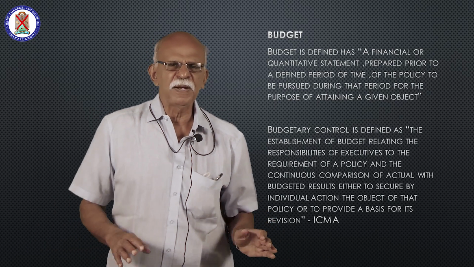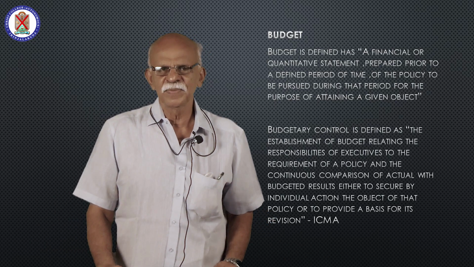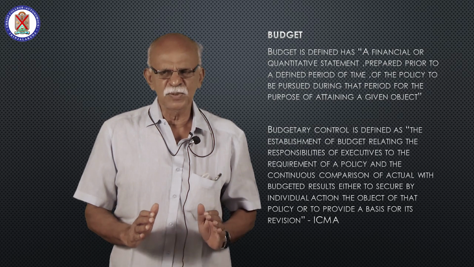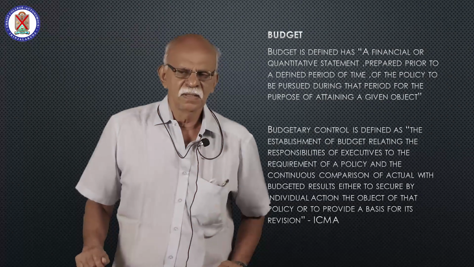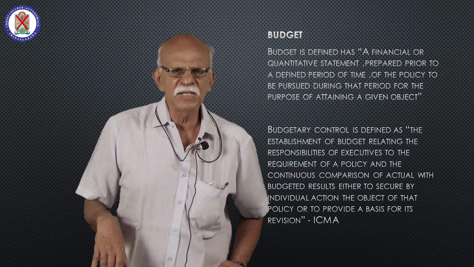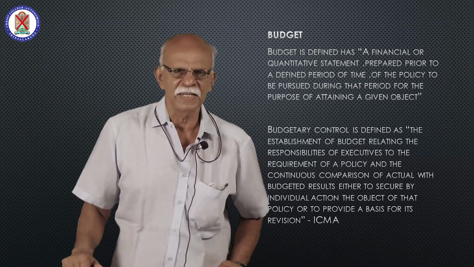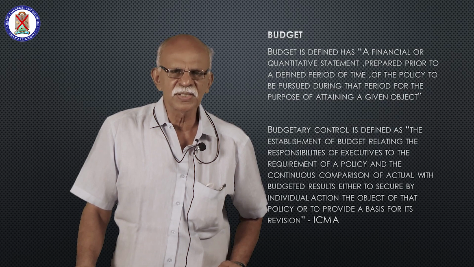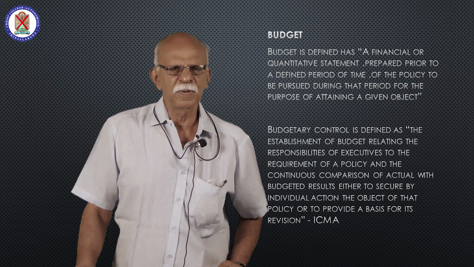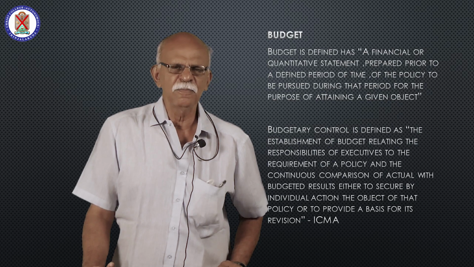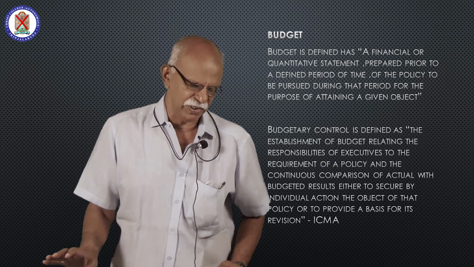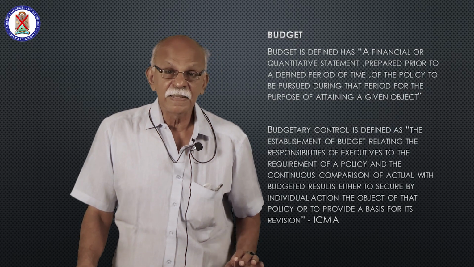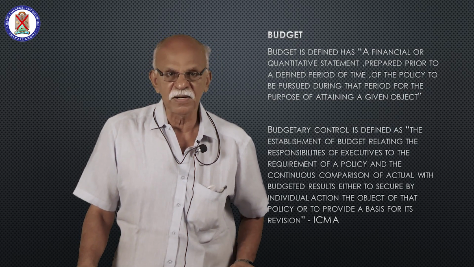Usually budget is prepared for a definite period. How long shall this budget be applicable? The finance budget presented by the ministers is presented for one financial year. But in a business concern, a budget may be prepared weekly, fortnightly, monthly, quarterly, half-yearly, or annually. In any way, that budget is prepared for a definite period of time.